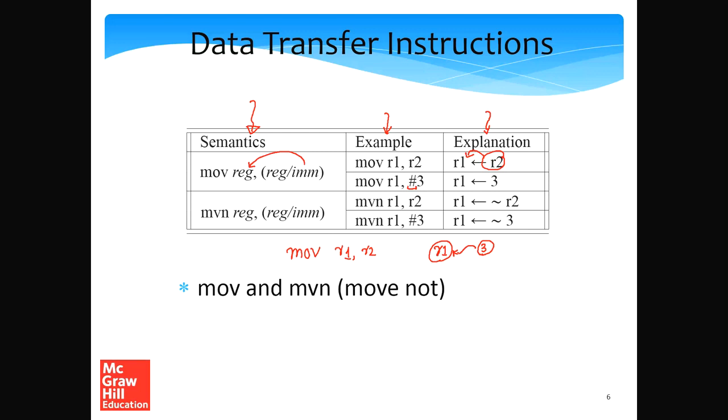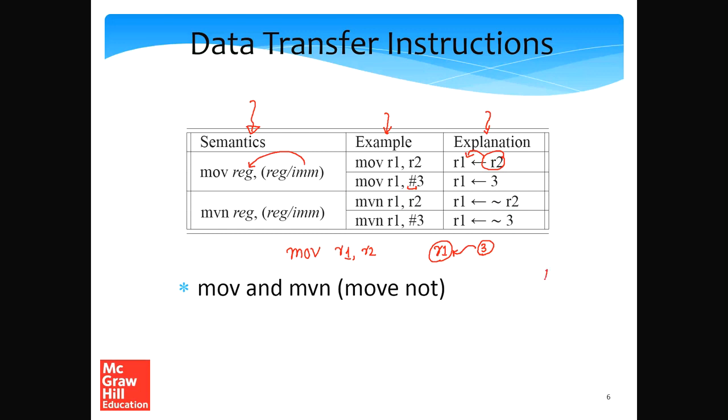So move has a variant, it's called MVN. MVN is move not. This is similar to the not instruction in simple RISC. So when we do MVN R1 comma R2, essentially the ones complement, or every single bit flipped, is transferred from R2 to R1. This tilde sign is the ones complement.